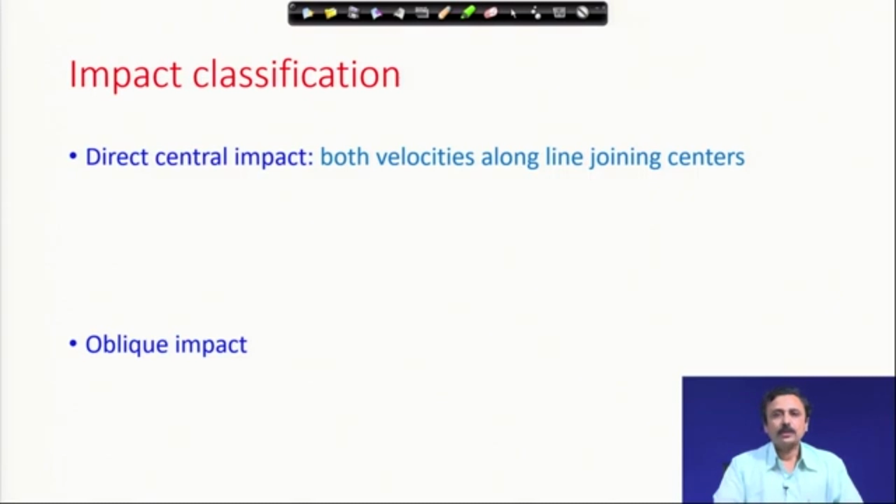Now, we can have two kinds of impact or collisions. The first is direct central impact, where the velocities of both particles are on the line joining the particles. Therefore, the incoming velocity is on the line joining the particles. For example, this figure shows that. Oblique impact is impact which is not direct central impact.